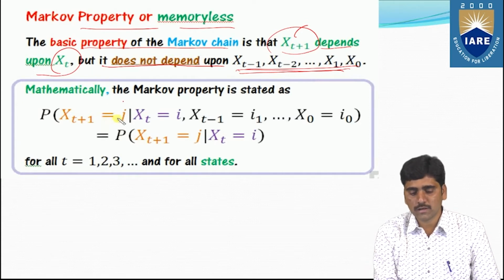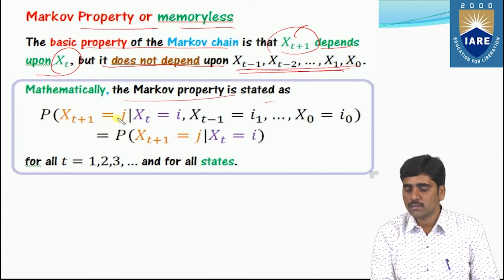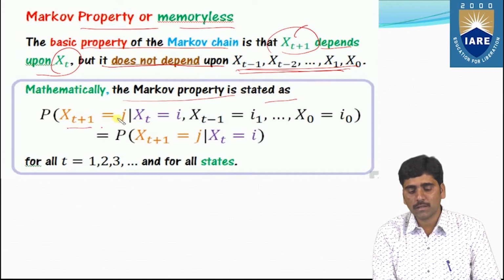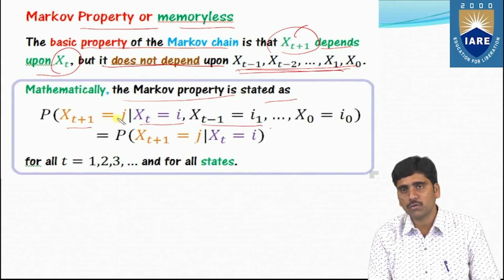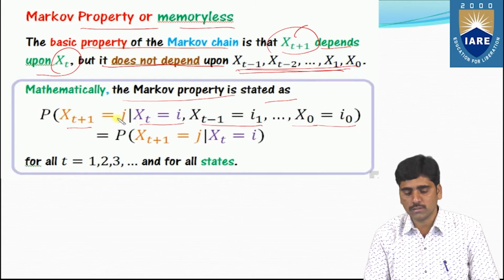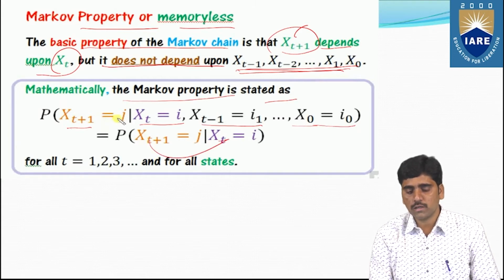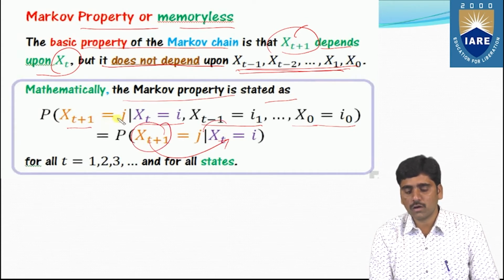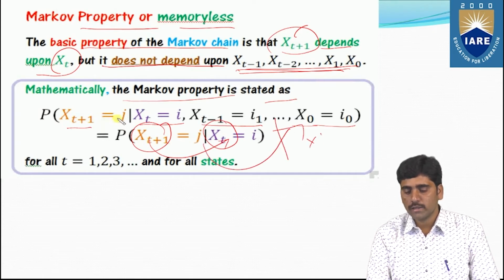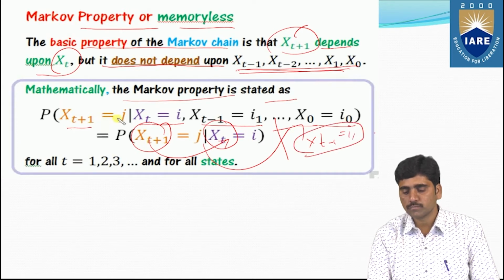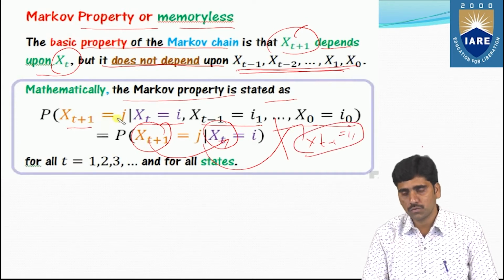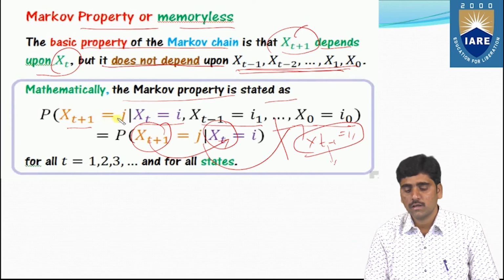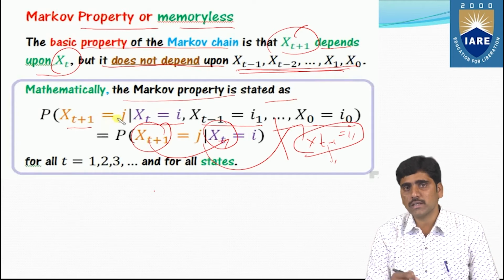Mathematically, the Markov property is stated as P(X_{t+1} = j | X_t = i, X_{t-1} = i_1, ..., X_0 = i_0). That depends only on the present state. The future state X_{t+1} depends on the present state X_t, but not on X_{t-1}. X_{t-1} is the past state, X_t is the present state, and X_{t+1} is the future state.